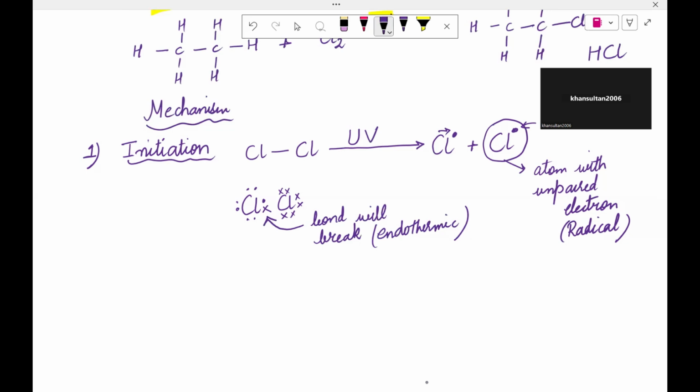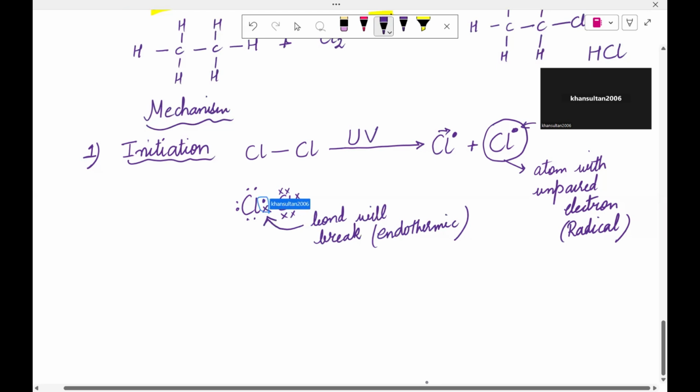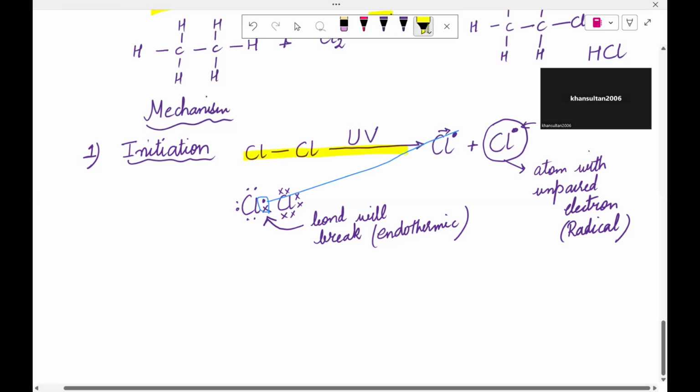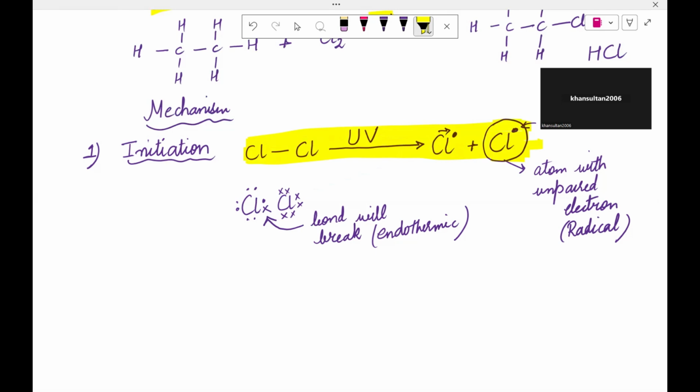Do I need to know this, that from here these bonds will go to here? Yes, you must know it, but for exam purposes, you need to know that this reaction occurs in the presence of UV light, and that under UV light these free radicals form. Is that clear?